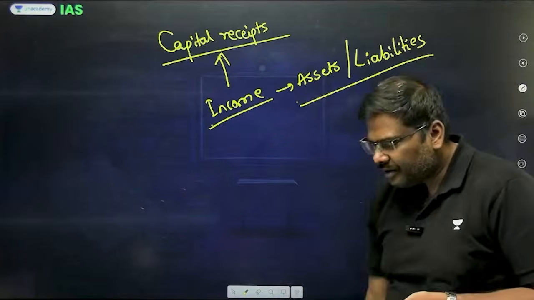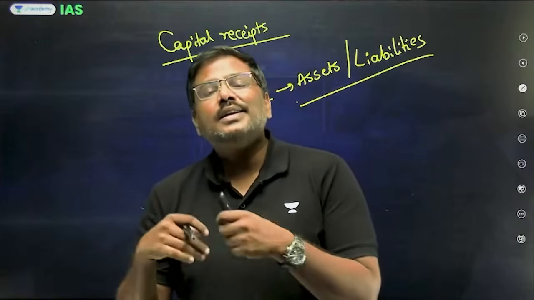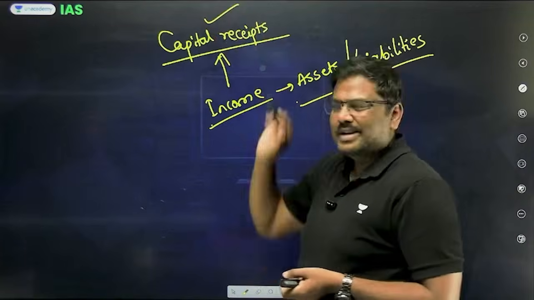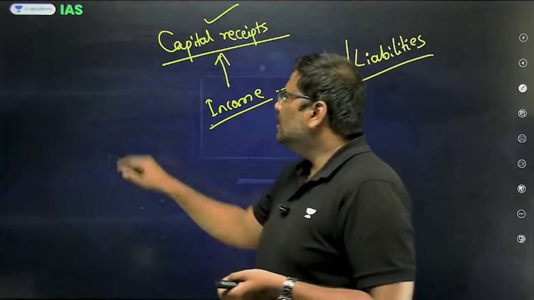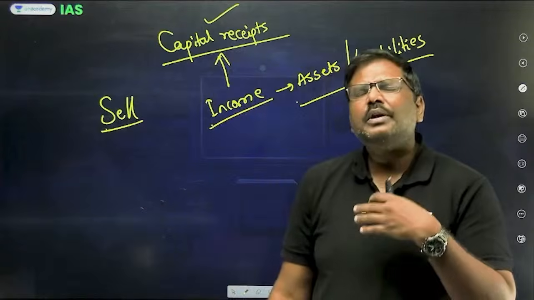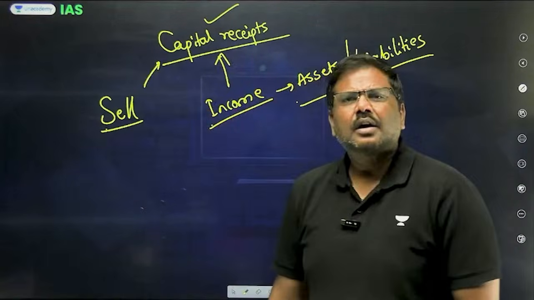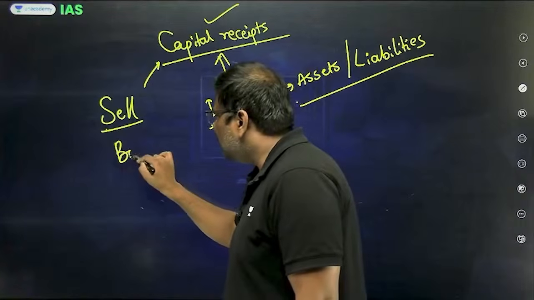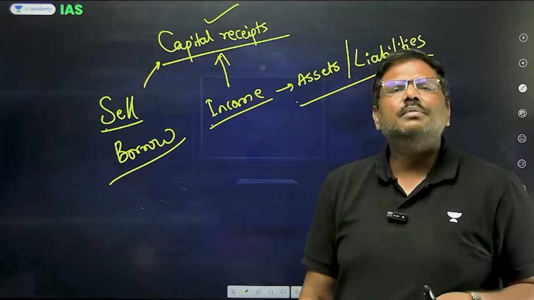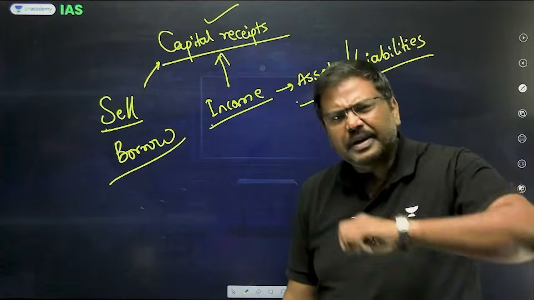When I say associated with, the assets and liabilities will change and as a result of this, the government will earn the money. These are called as capital receipts. For example, the government will sell a company owned by it. So when the government will sell, government will earn money. This is part of capital receipt. The government will borrow from the market. So the government will issue a bond, borrow from the market. That is also part of receipt. That is the earnings in this particular year.